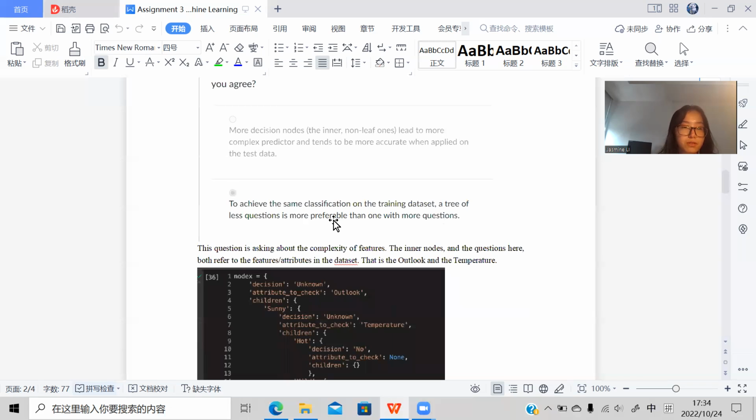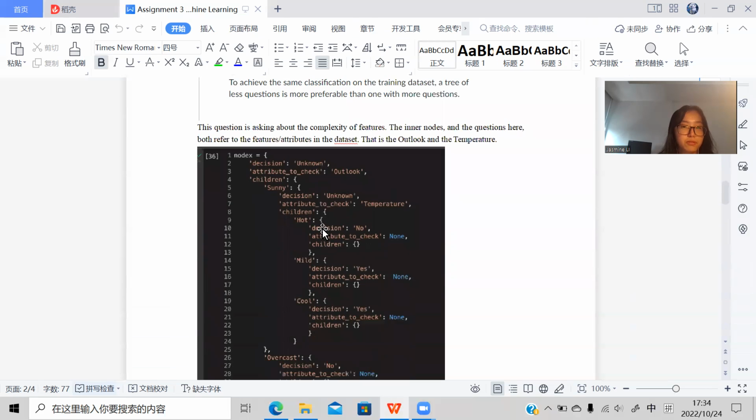But if the quiz mentions all the teaching materials we have learned in this session in machine learning, it will be terrible. We have to check whether we remember each point of information, which can be really hard. So that is why fewer nodes is better than more nodes. Fewer questions is more preferable.